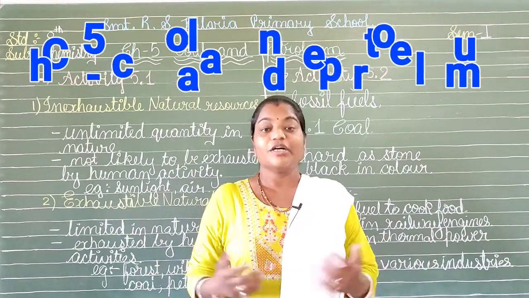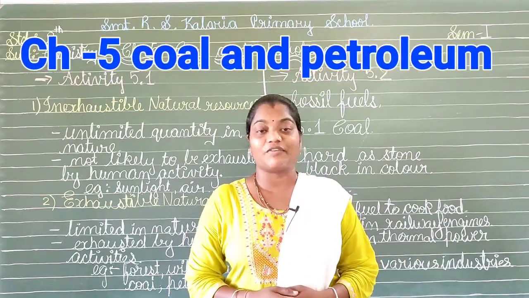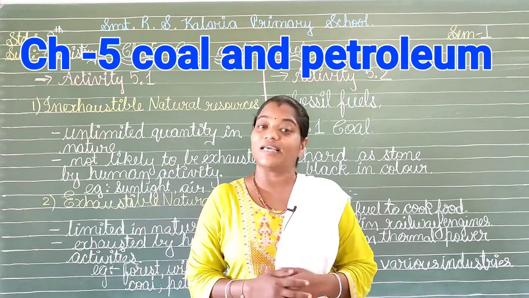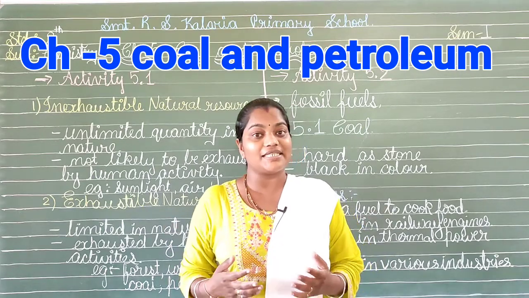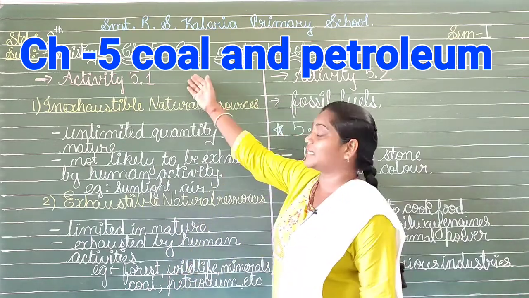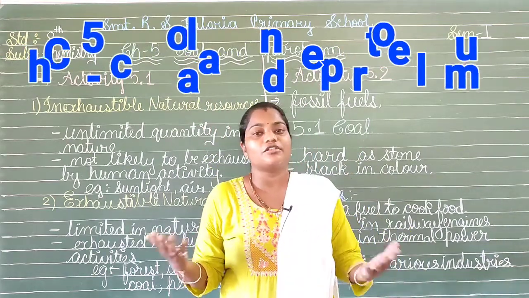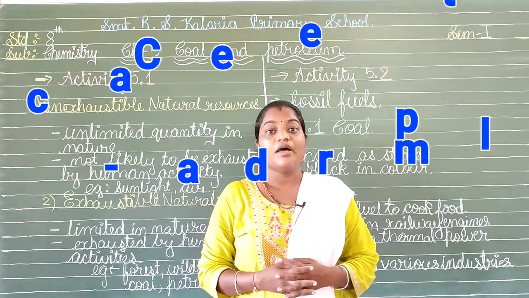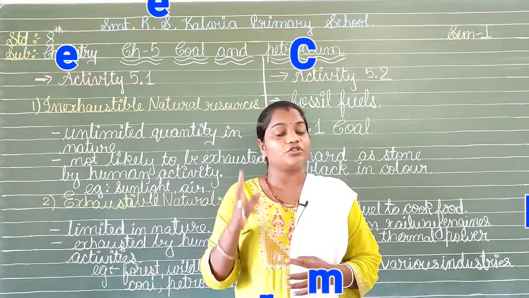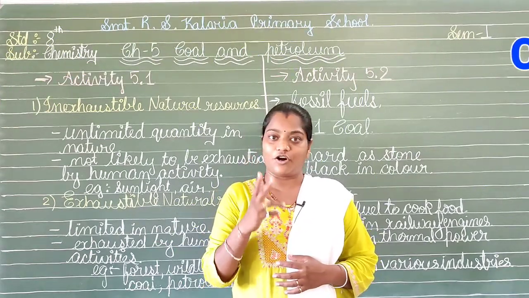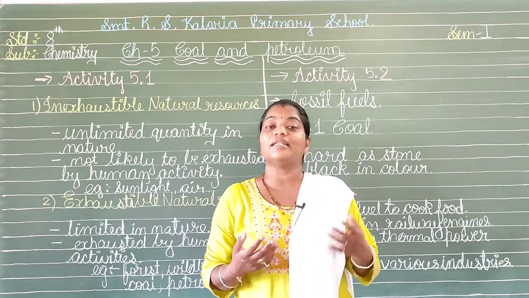Kalaria YouTube. Today, I, Priyanka Chudasma, will be enlightening you with Standard 8 Chemistry, NCERT chapter number 5, that is coal and petroleum. As we know, we have lots of things in our surroundings. Now, can we identify these things into two categories only? Yes, of course, that is natural and man-made.